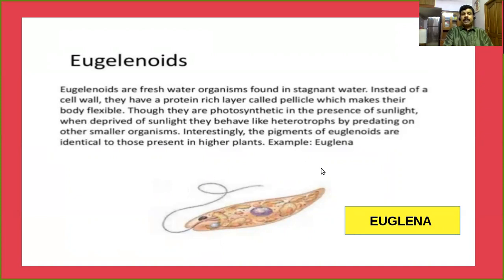Is it clear? So I repeat once again one of the most important points: in the presence of sunlight, they can synthesize their own food. Even in the absence of sunlight, they can depend on other organisms for their food. Is it clear? This is something about euglenoids.